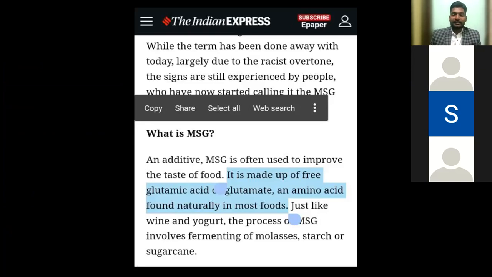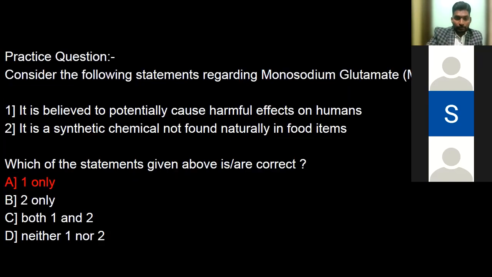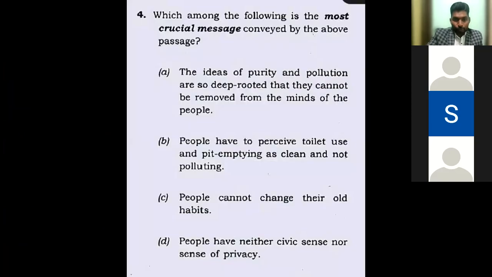Again, to reiterate, this is a very simplified question to help you relate with the news items and how questions can be drawn from those news items. Now, coming to a CSAT question, Sagna, Medha, and Parth, all three of you. Now, we just have questions here. We don't have the passage in front of us. Still, can you guys help me with the answer?